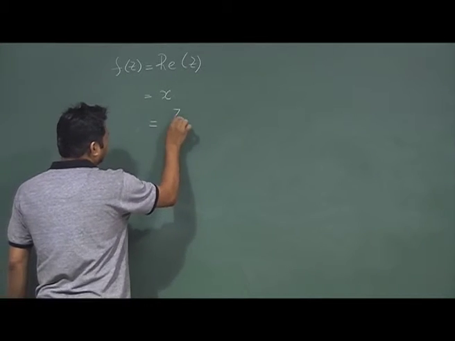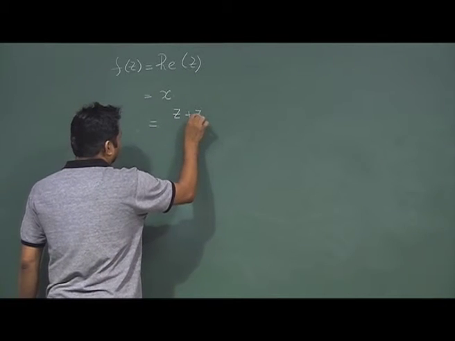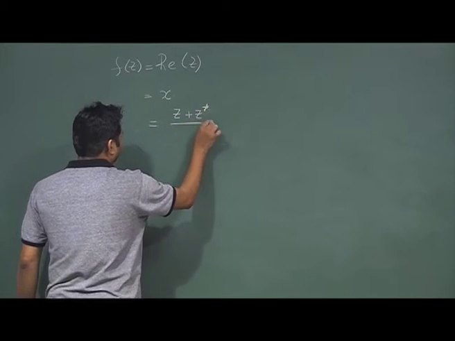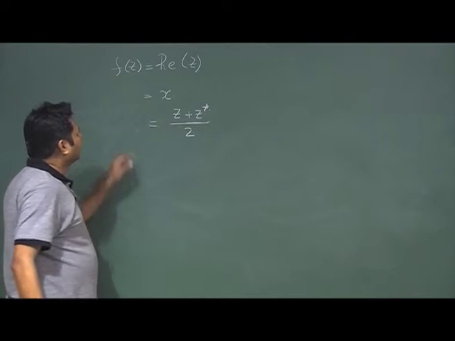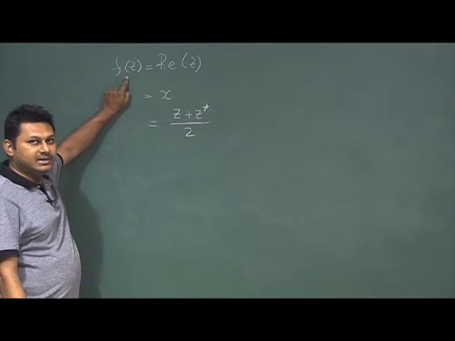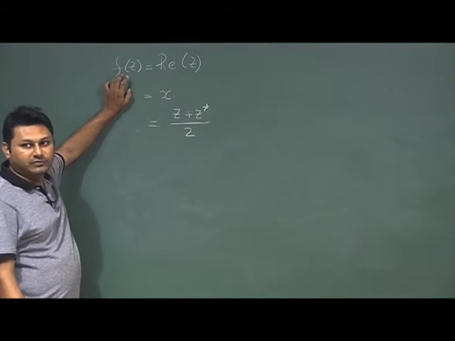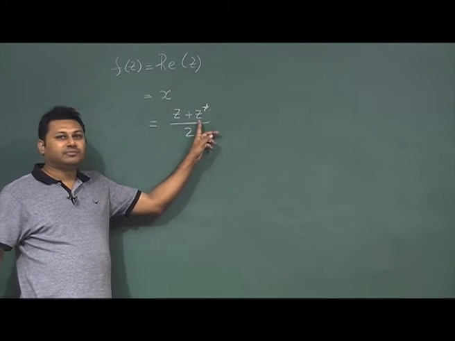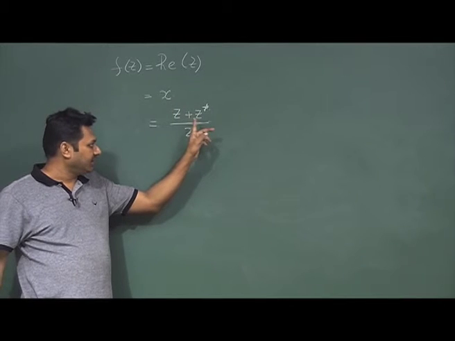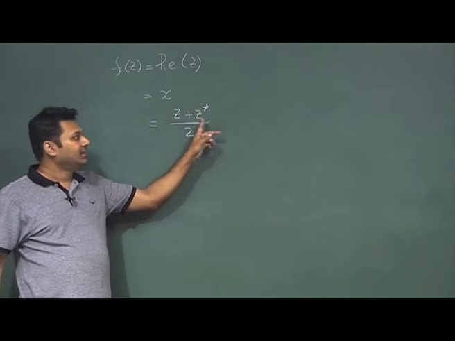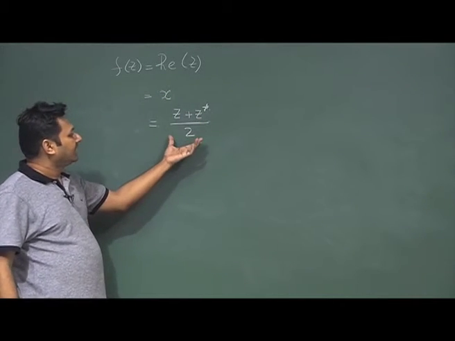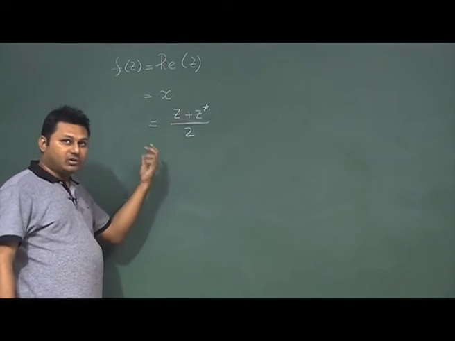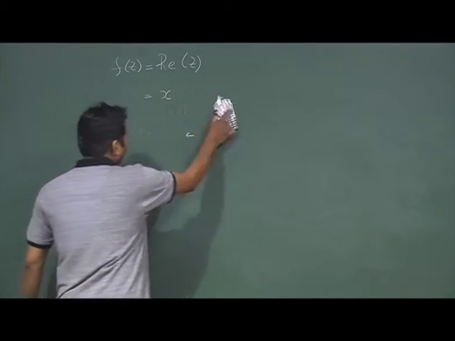Apart from that, you can also find out this is not an analytic function by the next thing I show. x can be represented as z plus z star divided by 2. That means the function is an explicit function of z star. If it is an explicit function of z star, then it cannot be an analytic function, which we already proved.